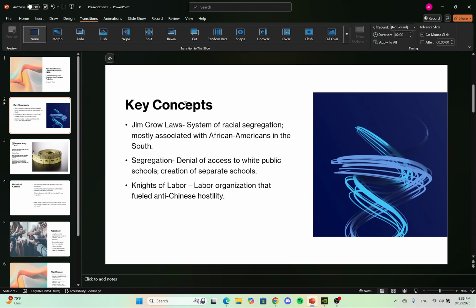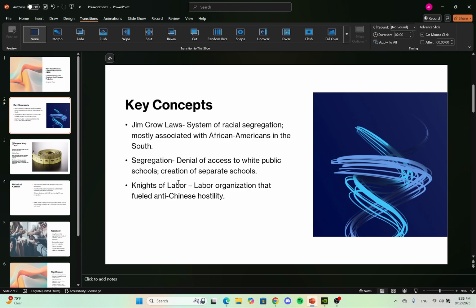Some key concepts. Jim Crow laws, a system of racial segregation mostly associated with African Americans in the South. It's still very important for what we're talking about here, the Chinese in the West. And then segregation, denial of access to white public schools, creation of separate schools. This kind of goes in more depth. But we'll be talking about Mary and her experience with her daughter, trying to get into white public schools.